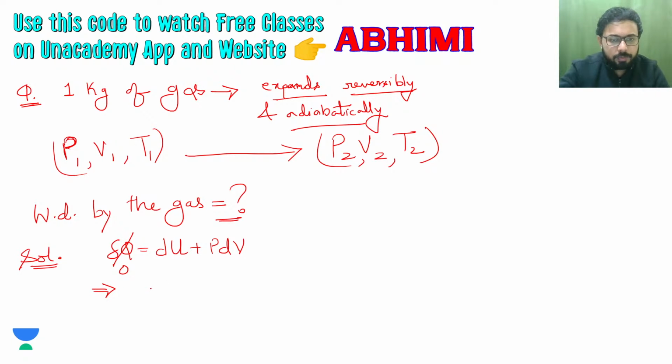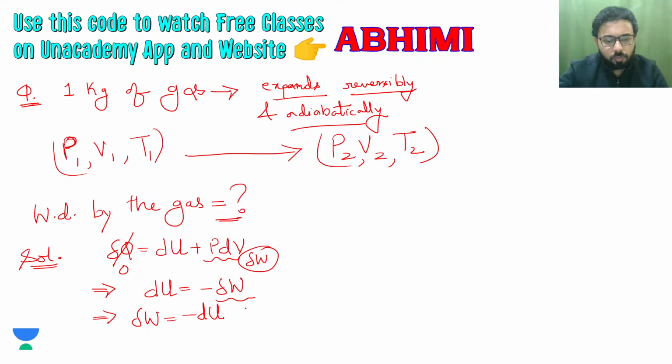So we will have this, this is our work done. So del Q is equal to minus del W, or since we have to calculate this work done, it will be minus dU.